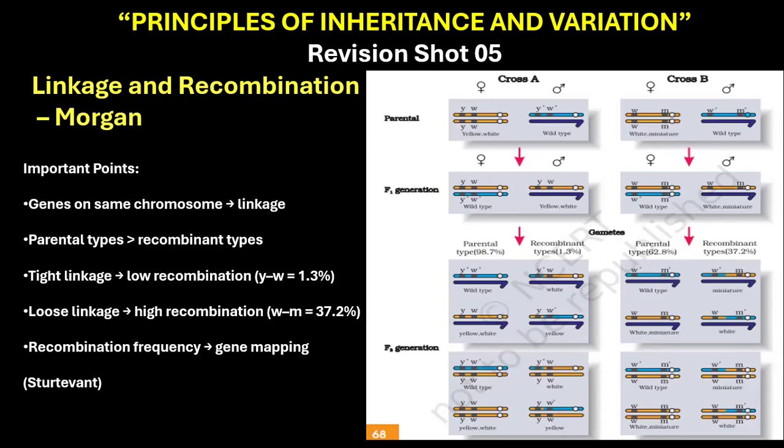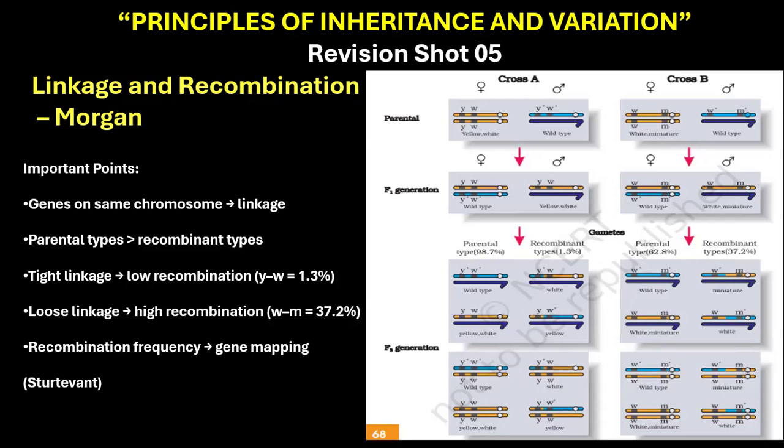Mendel proposed the law of independent assortment, but later experiments showed that this law is not always followed. Thomas Hunt Morgan, while working on Drosophila melanogaster, which we saw in the previous lecture, discovered an exception which is known as linkage.